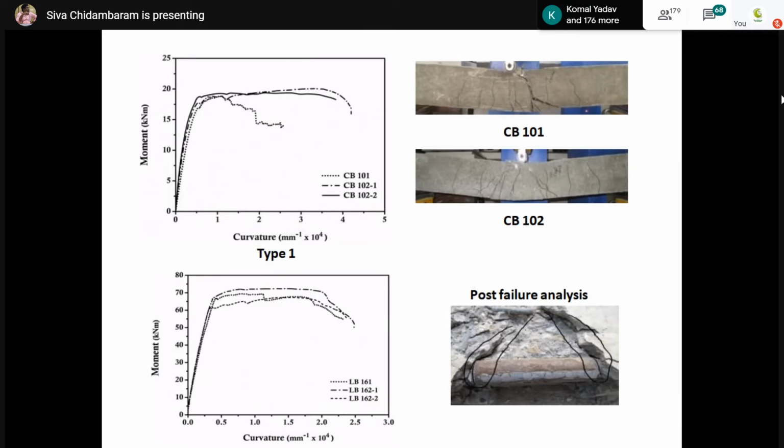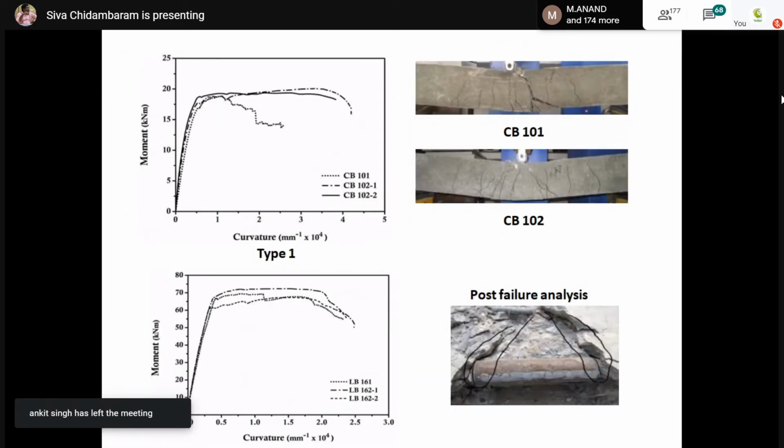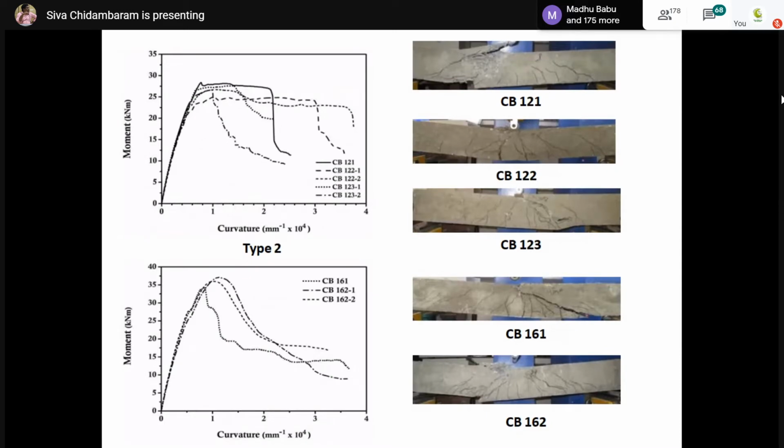Okay, so coupler diameter plays a very, very important role, and exactly at the end profile it is playing abnormally and converting the failure pattern. That's a very important point. But after testing, it is understood that nowhere has the rebar slipped from the coupler. So the rebar is not ruptured, and at the same time it's not slipped from the coupling device. And we have gone up to 50 to 60 mm deflection. It was safe. So it is more than safe, and that can be recommended for site constructions.